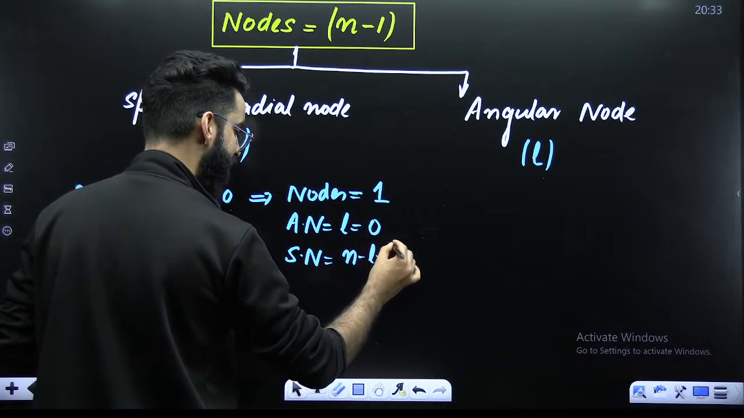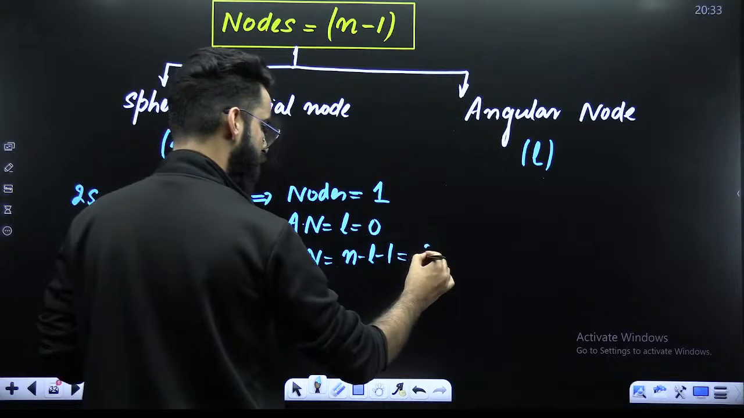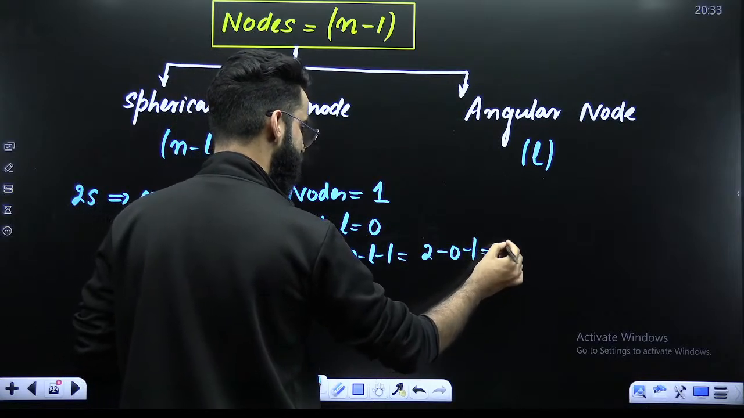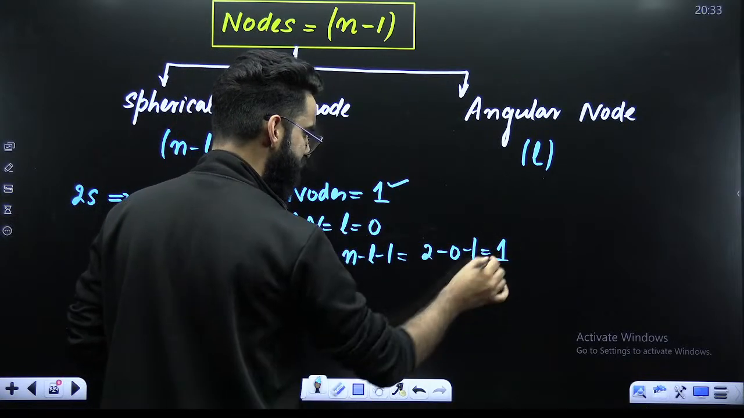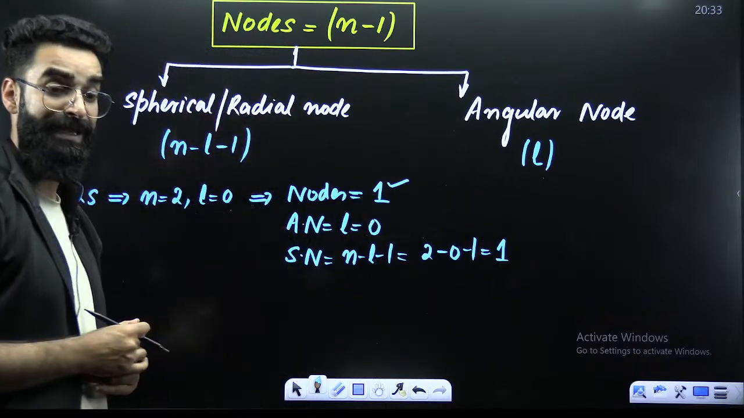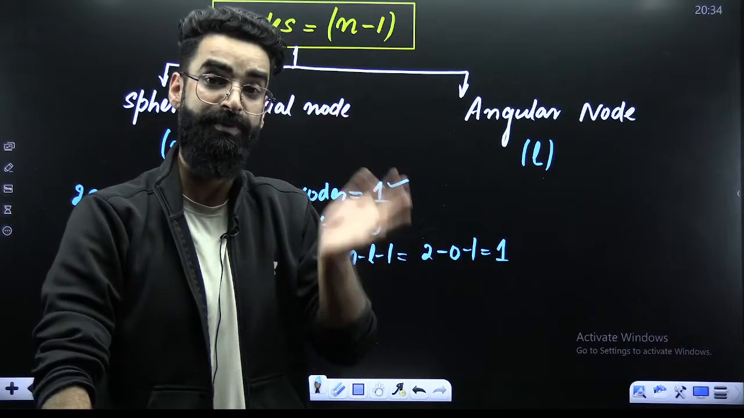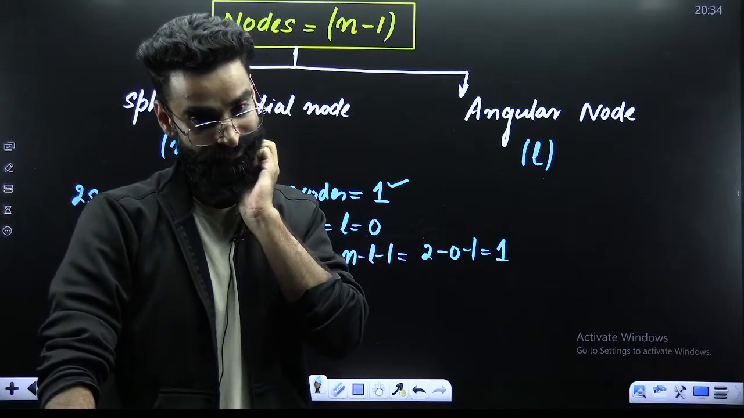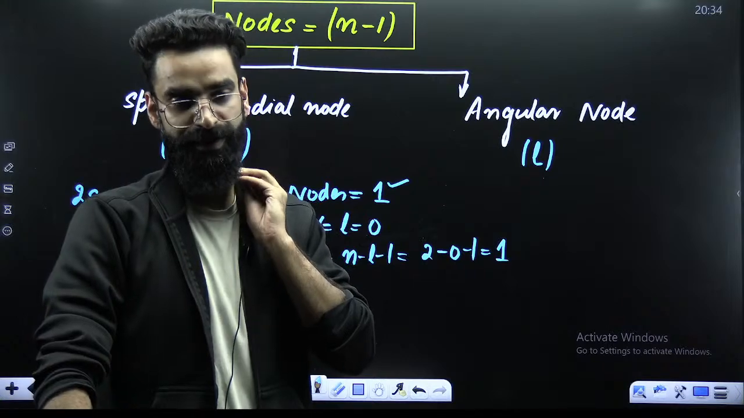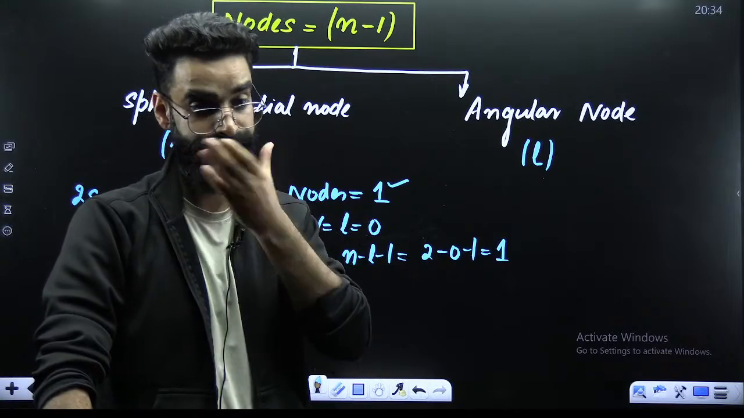n minus L minus 1. What is n? n is 2. What is L? L is 0. Minus 1 is equal to 1. So this node over here in 2s is basically a spherical node. So in case of 2s, you will find a spherical region around the nucleus where the probability of finding the electron will be 0.